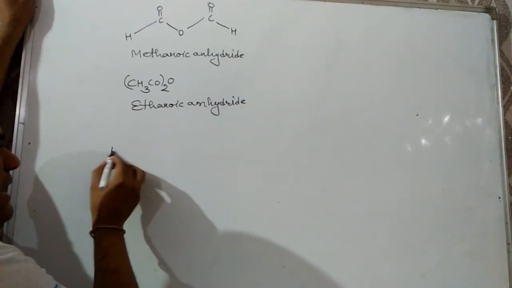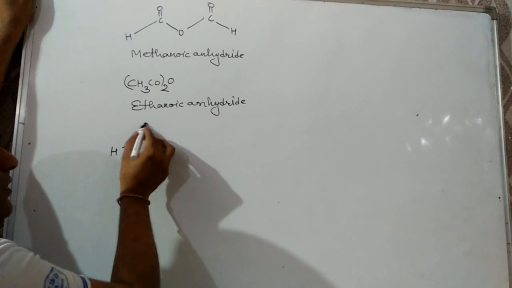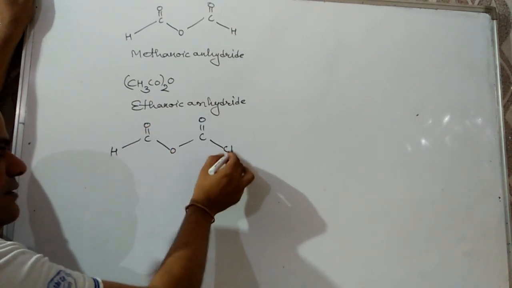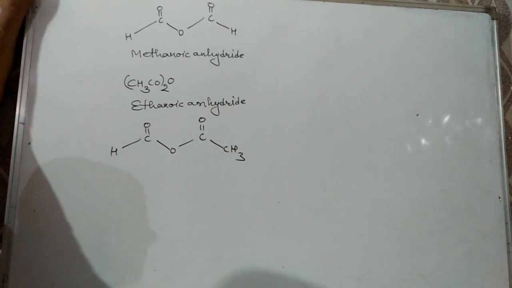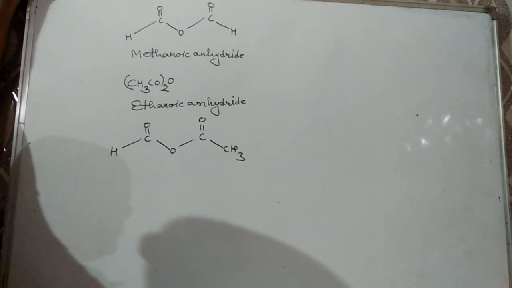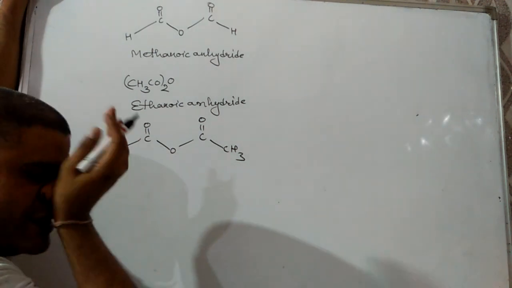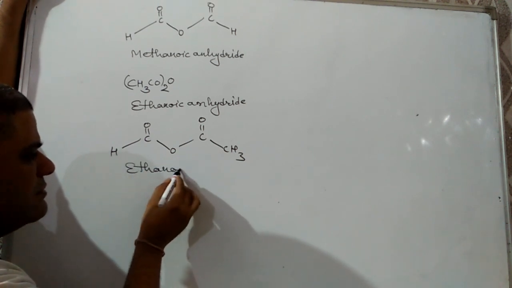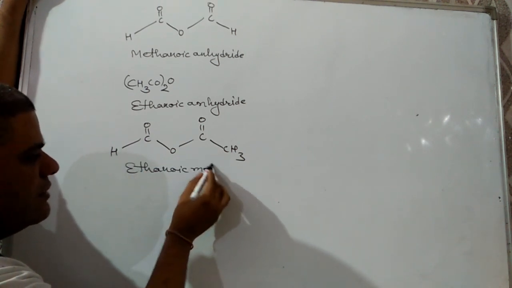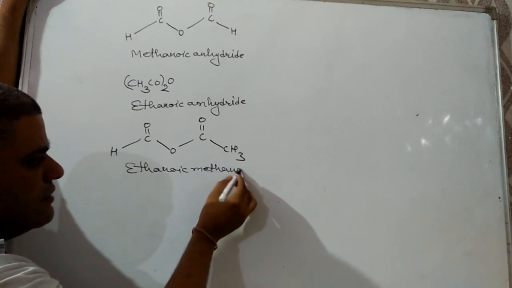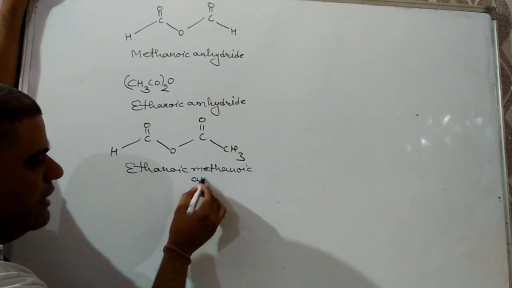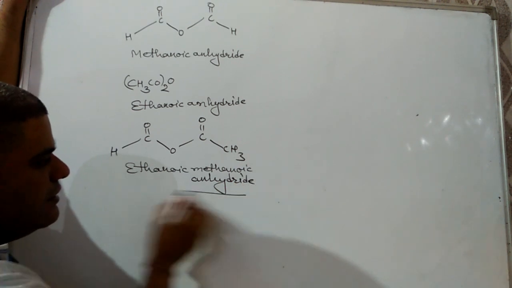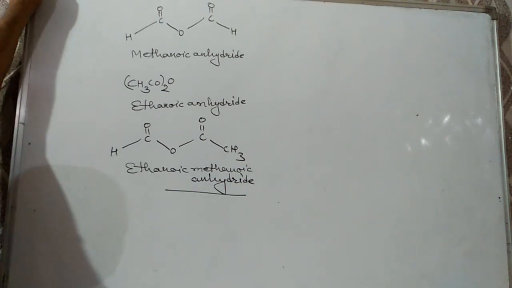Next question might be there H, C double bond O, O, C double bond O, CH3. What is the IUPAC name? In this case we have to write down the names of both the acids. Then its name will be ethanoic methanoic anhydride. Next, we have to discuss the case about the esters.